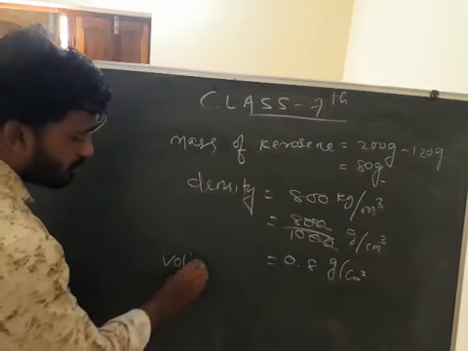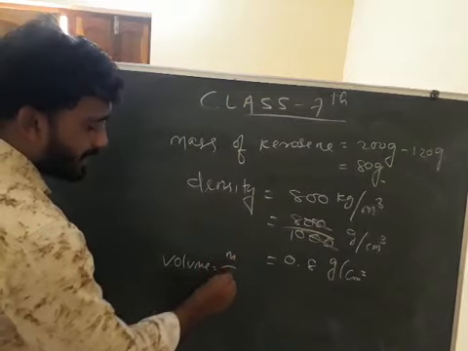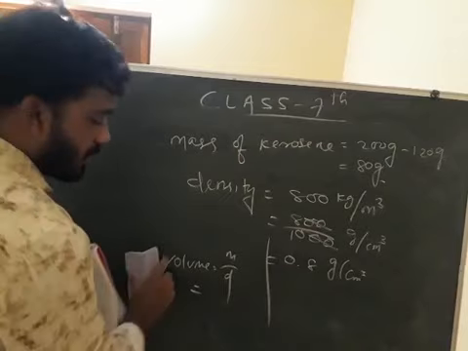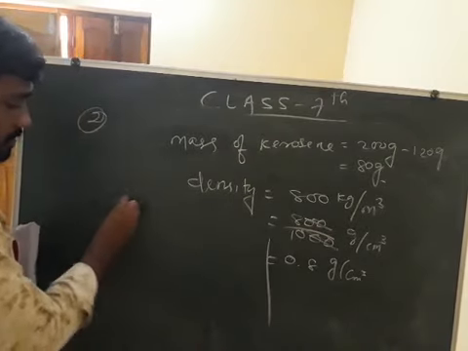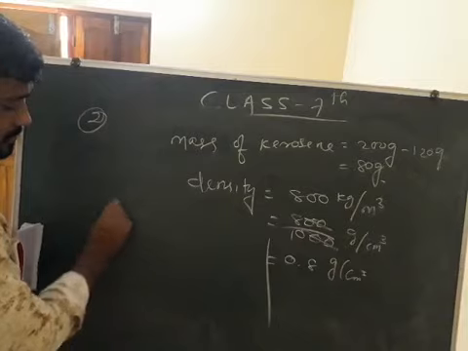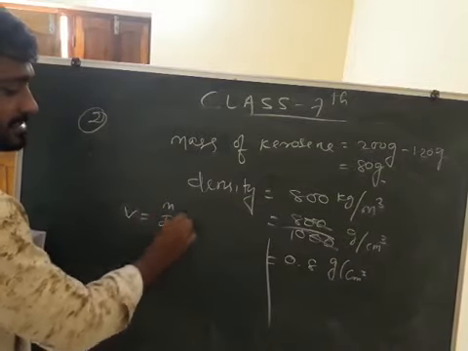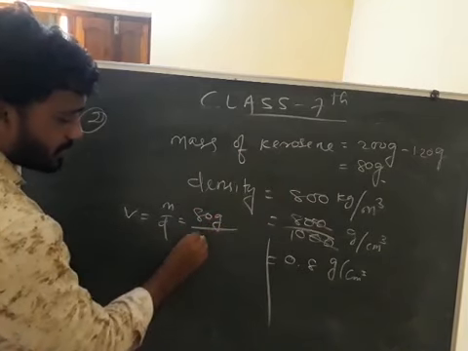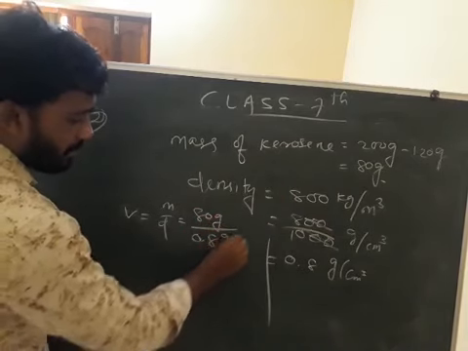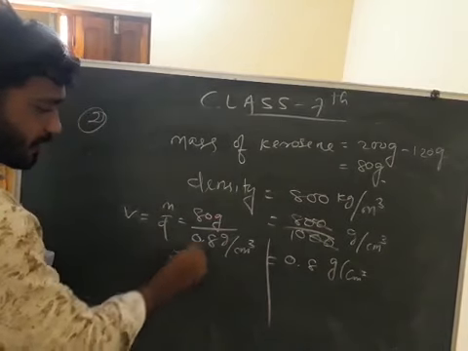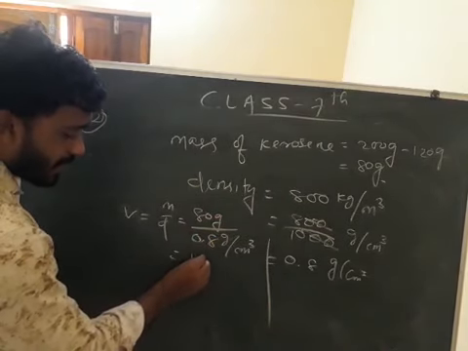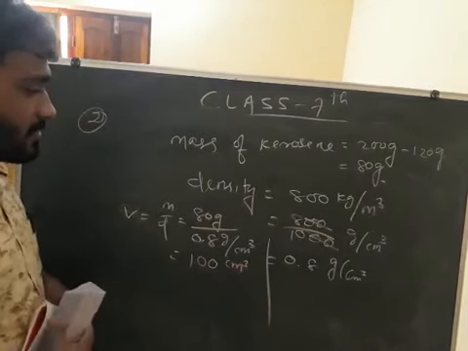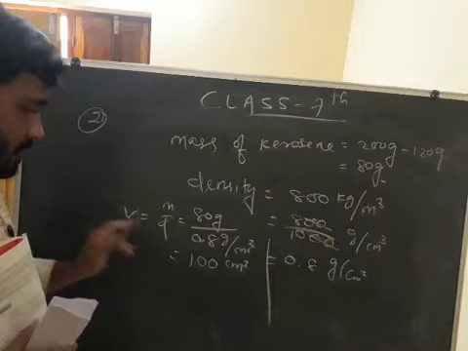Volume is equal to mass by density. Mass how much? Here I am writing, it may not be visible down. Volume is equal to mass by density. Mass how much? 80 gram by 0.8 gram per centimeter cube. Now 80 by 0.8 is what? 100 centimeter cube. Clear? Mass, density, volume.